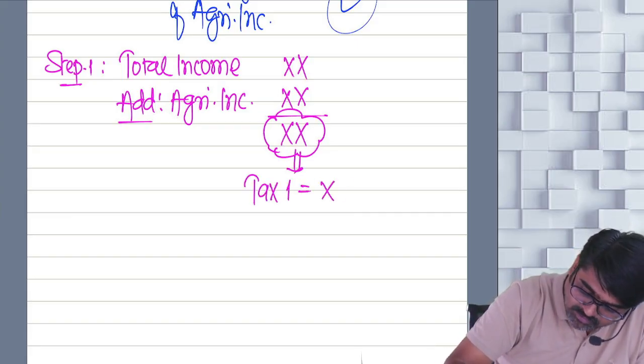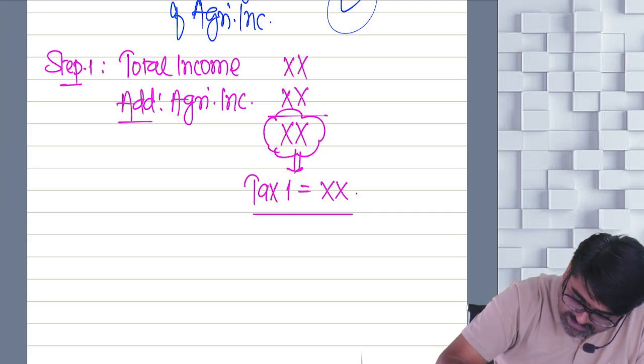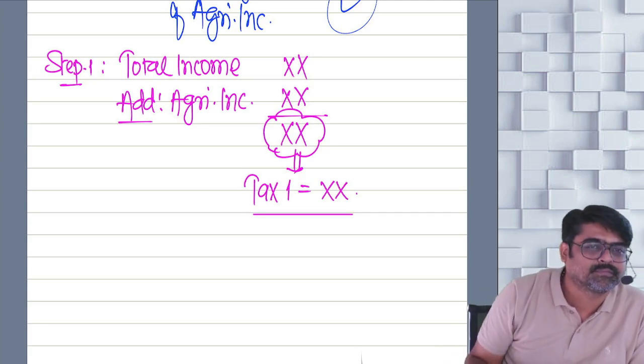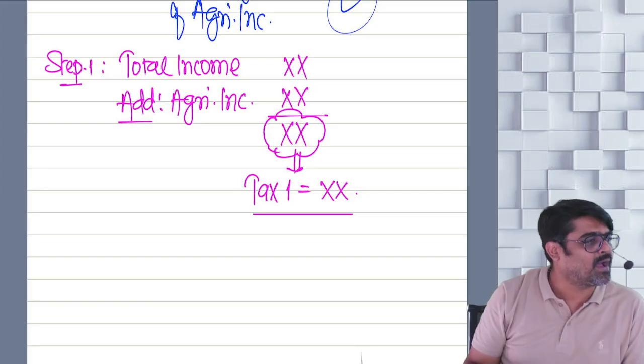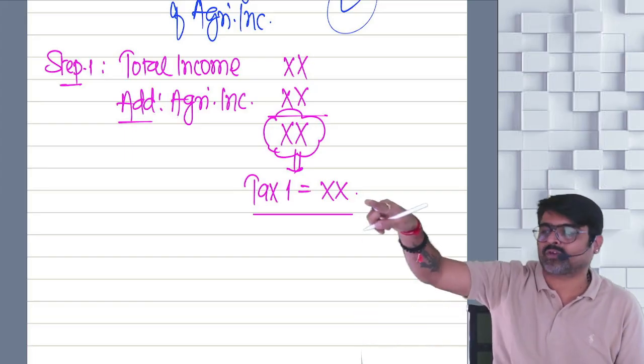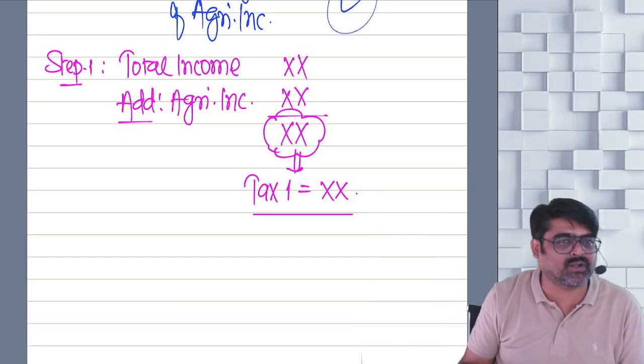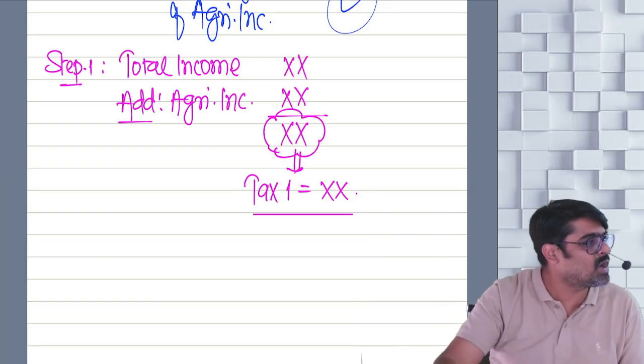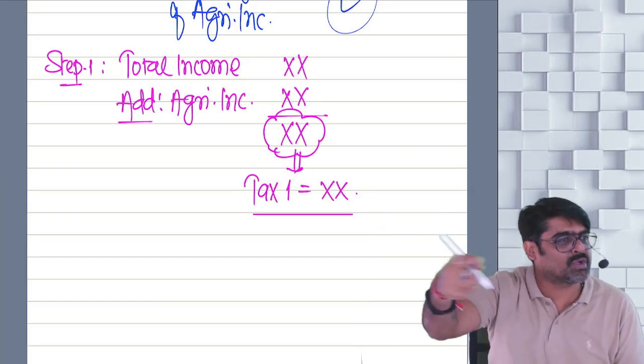This will be your tax 1. But sir, this is wrong, no? In this tax, the tax on agriculture income is also calculated. Agriculture income is exempt. On the agriculture income, the tax should not be calculated.